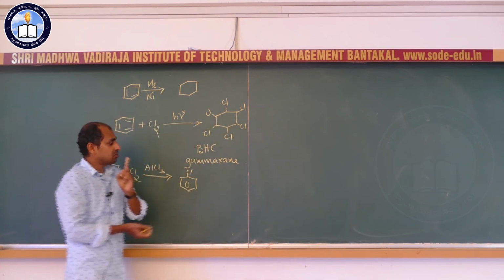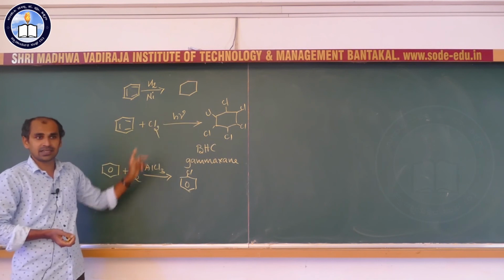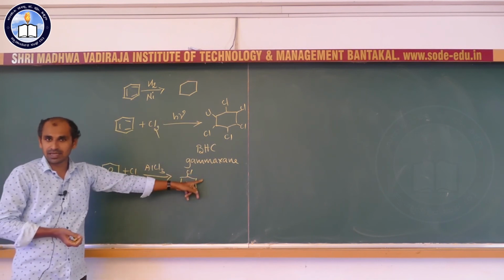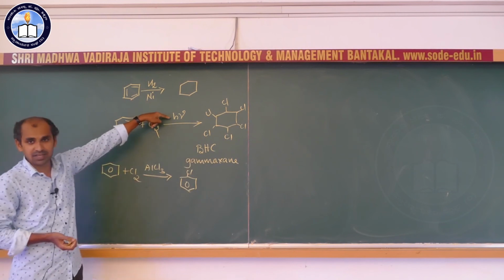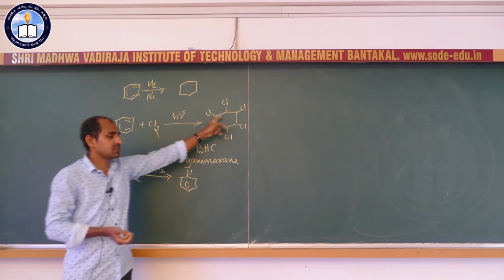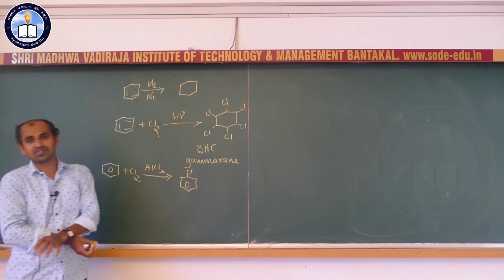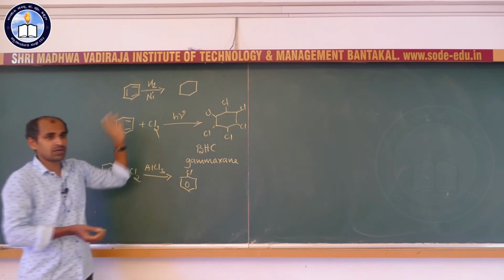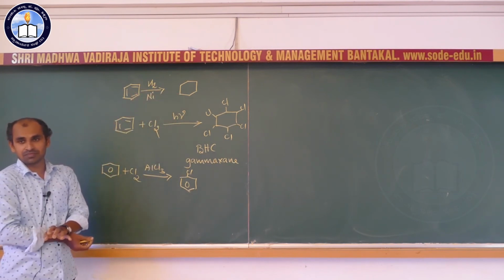So carefully observe what reaction condition is given. In the presence of a Lewis acid catalyst, substitution reaction. In the absence of catalyst, but in the presence of sunlight, addition reaction takes place. So we get benzene hexachloride. This is about the addition reactions of benzene.